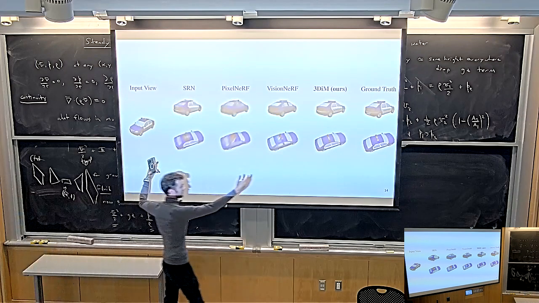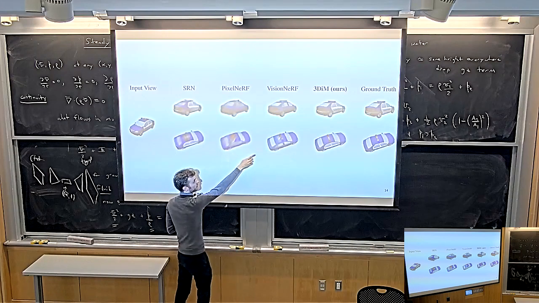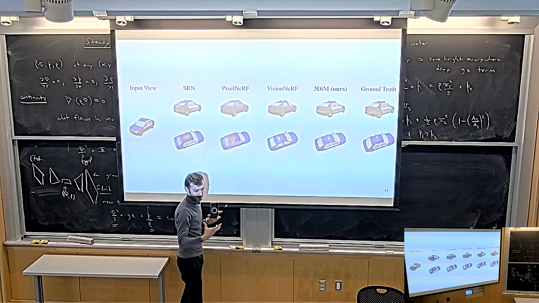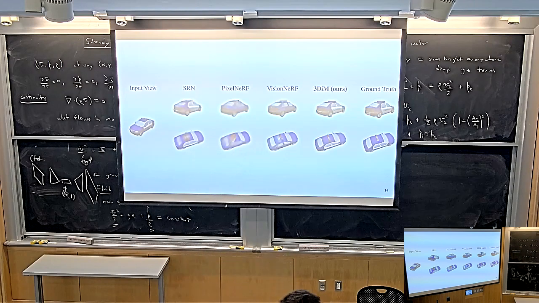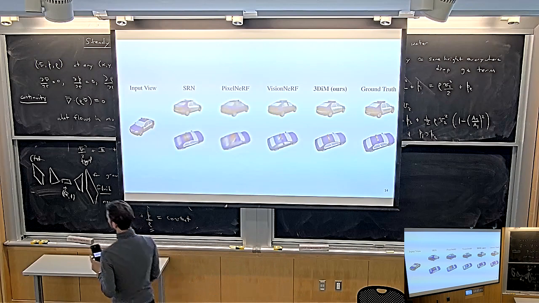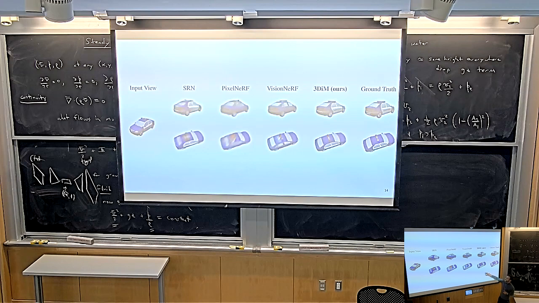These are all deterministic methods, so these have to produce a blurry estimate. The fact that this thing here produces a blurry estimate is not necessarily a function of the limitations of that model. It's just because it's a deterministic model. So yeah. Okay, but as you can see, the reconstruction looks quite good. Okay, so quick question. What would you expect if you render the same image several times?